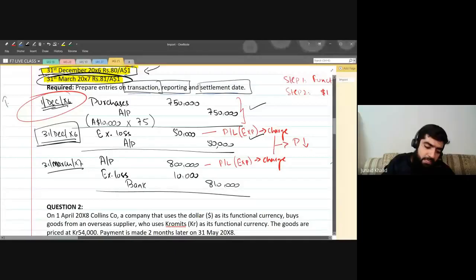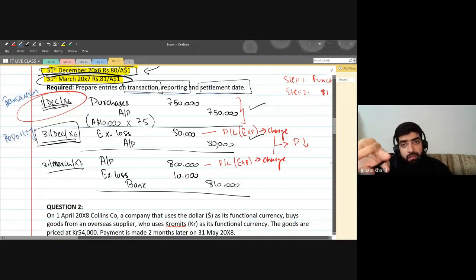Yes. This was basically the transaction date. This is the reporting date. At the reporting date, we retranslated the amount, and on retranslation there will always be a gain or loss. And such gain or loss will be transferred to P&L.